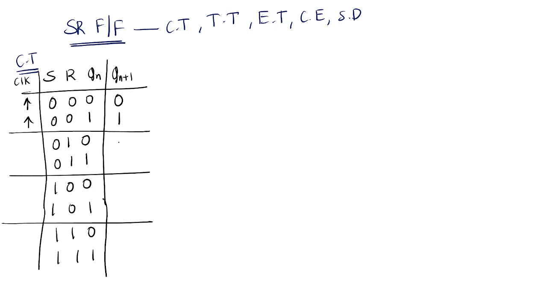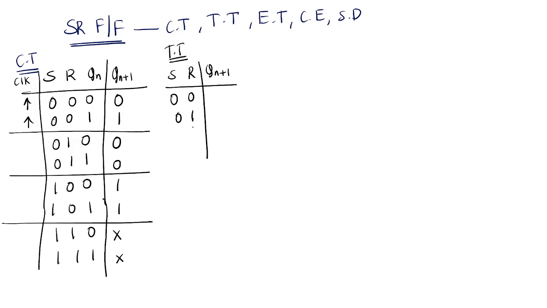Latch state, reset state, set state and invalid state, no? From this you can draw the truth table also. Truth table means S, R, Qn plus 1 and state. So 00, 01, 10, 11. So this is Qn, 0, 1 and invalid state.